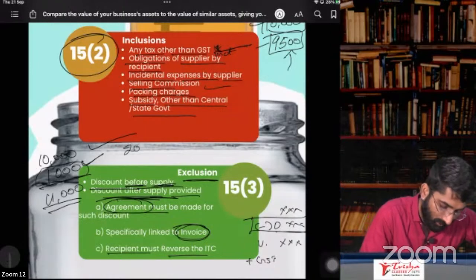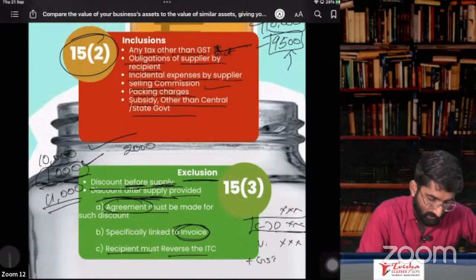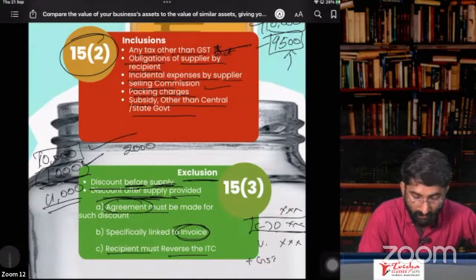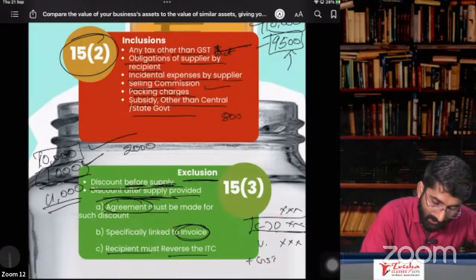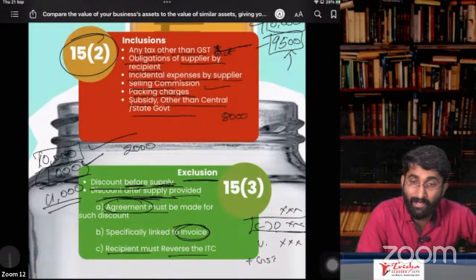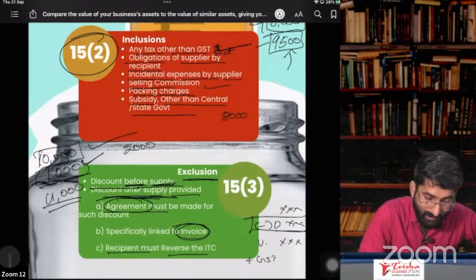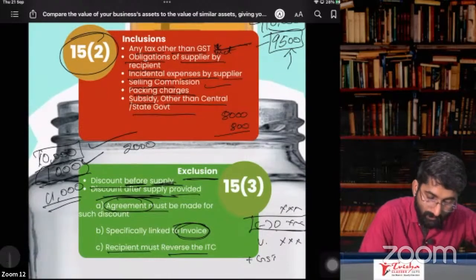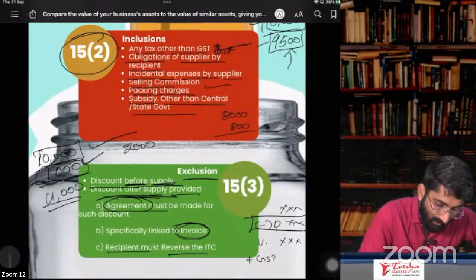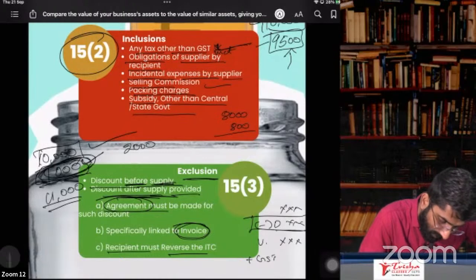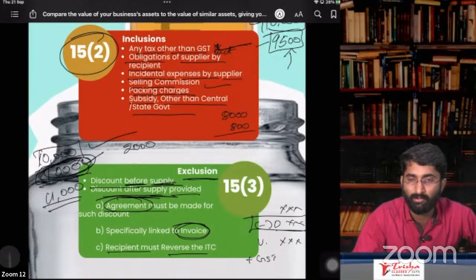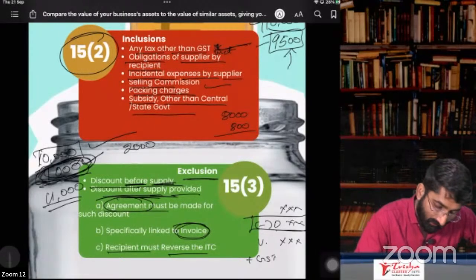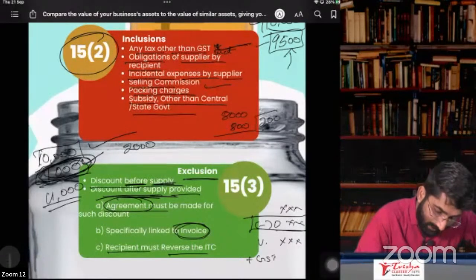Example, I give you 2,000 rupees discount. Out of this 10,000, I give you 2,000 rupees discount. That means how much you paid me? 8,000. On which you are eligible for ITC of 800 only. But you have taken ITC of 200 extra. You have taken ITC for all this 1,000. You are not supposed to. So you have to reverse the 200 ITC.